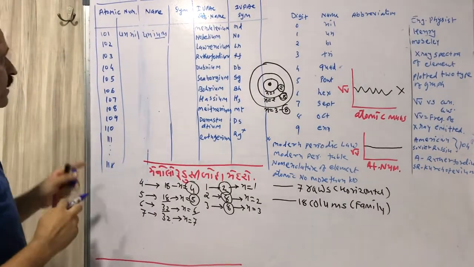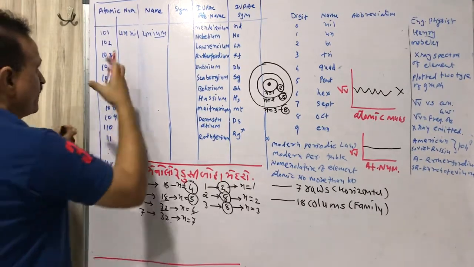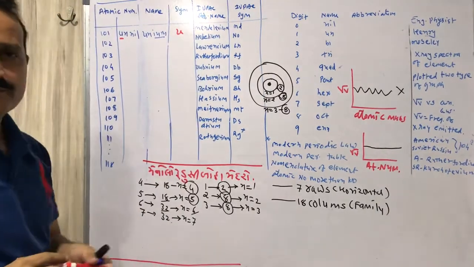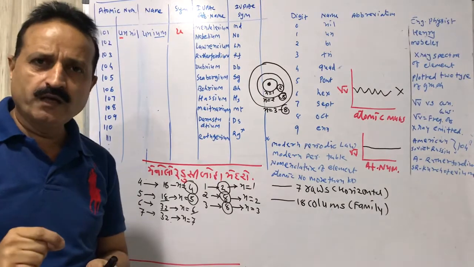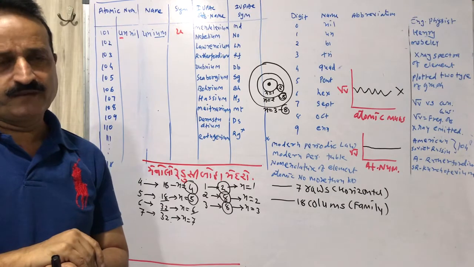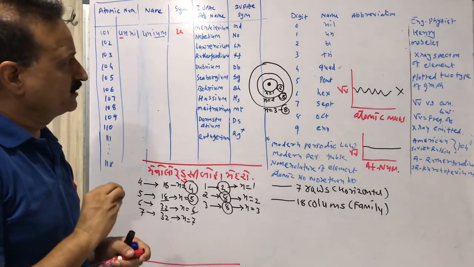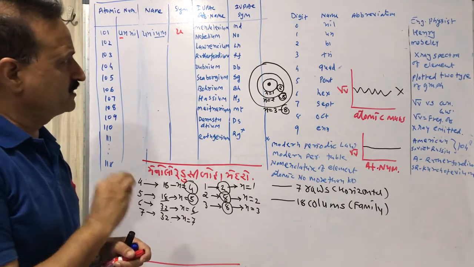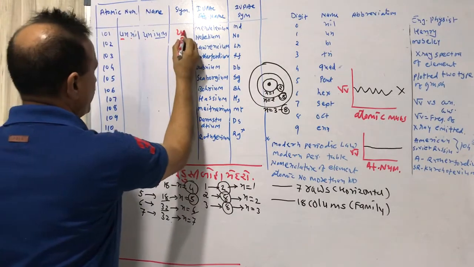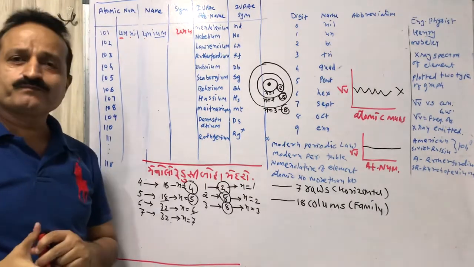Then the name is unnilunium, and the symbol is the first letter of each digit name, in capital and small letters, that is Uun. Unnilunium, U and U. That will be the symbol, like that.